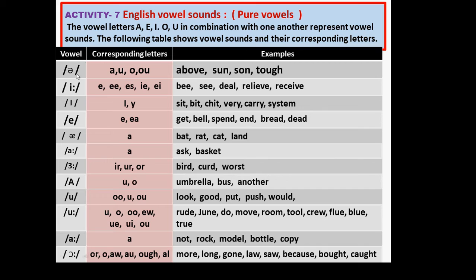See, vowel. These are phonetic symbols showing just the vowel sounds. These are corresponding letters, meaning when these letters are in a word, you pronounce this sound.